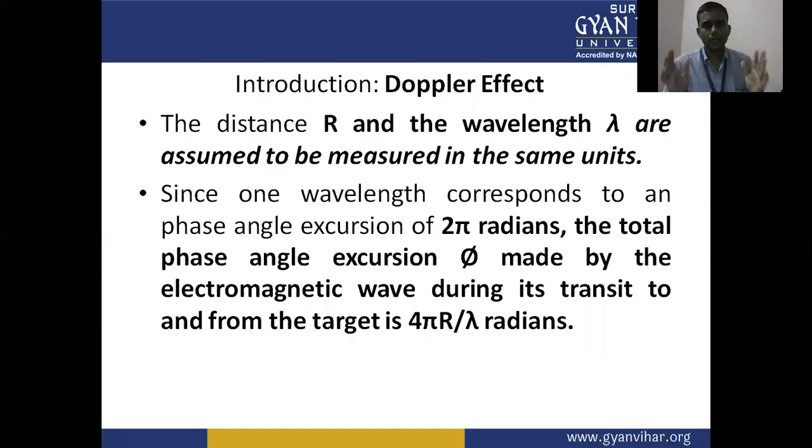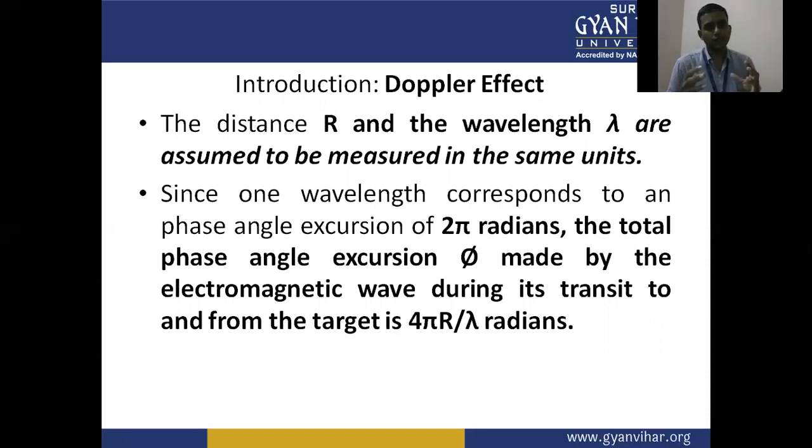The distance r and the wavelength lambda are assumed to be measured in the same unit, because r is measured in meters and the wavelength is also measured in meters.